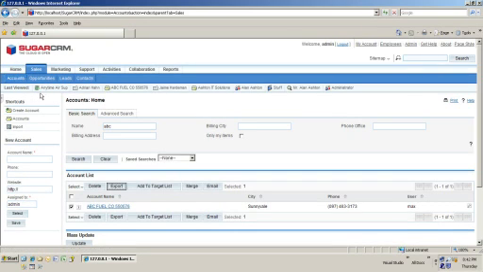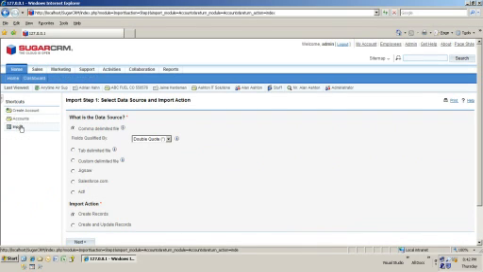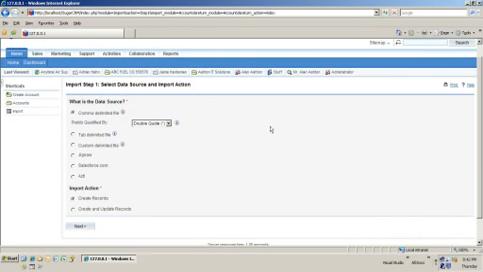Okay, great. So we're on the account entity here, and if you remember from our initial video, the import is sat on each entity. If you want to import opportunities, you go to the opportunities business object. If you want to import accounts, you go to the account business object. The very first thing is it's saying a comma delimited file. I think it's fairly standard, so I'm not going to change any of this, but you can delimit in different ways.